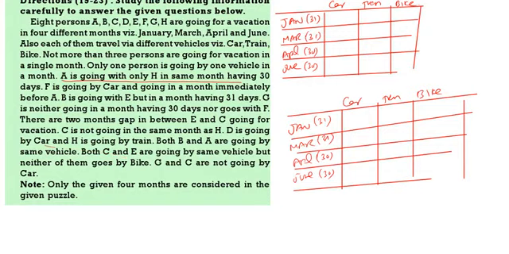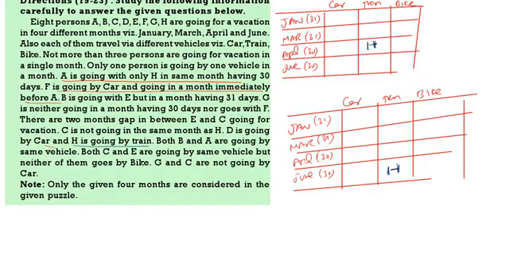F is going by car immediately before A. Immediately before A, F should come. So where can I write A and where can I write H? H is going by train and H is going in the month having 30 days. H train 30 days. So first case I am taking April. Second case I am taking June.